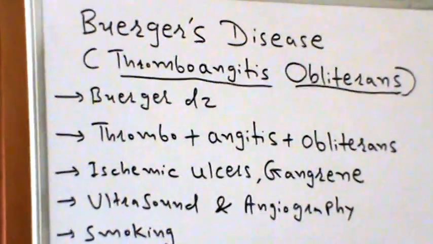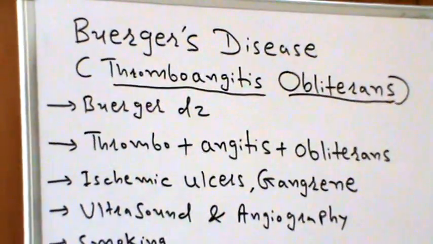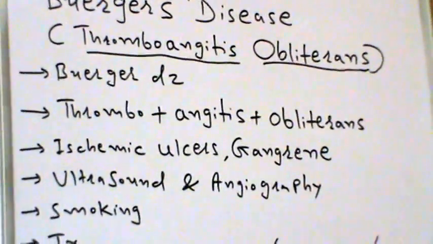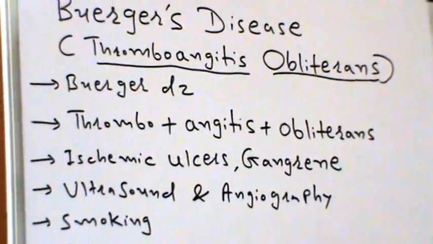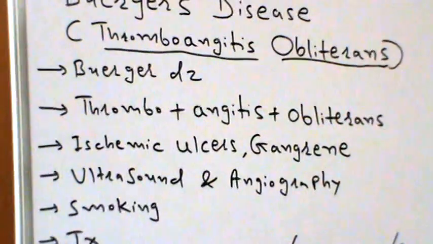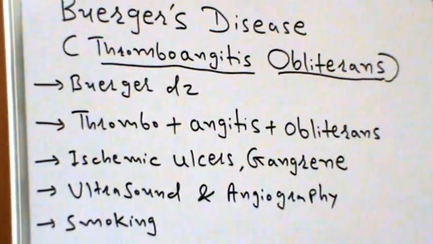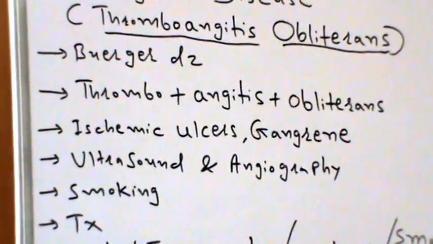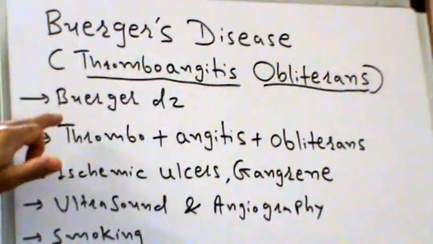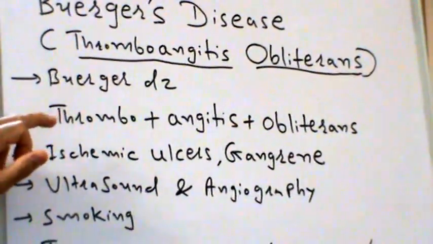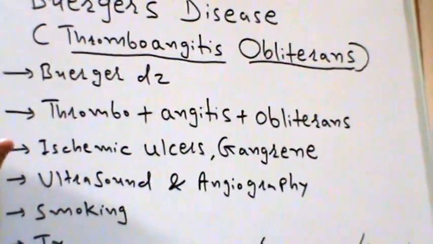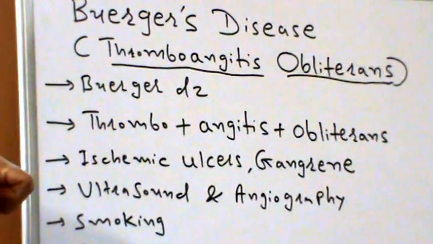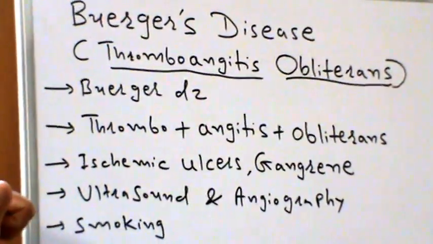So Berger disease is a type of vasculitis that affects the small and medium blood vessels and has been linked strongly to smoking. Berger disease is characterized by poor blood flow through blood vessels due to inflammation and blood clotting.